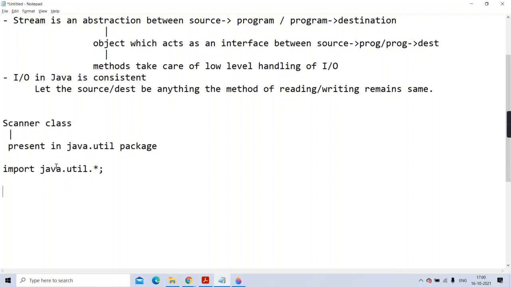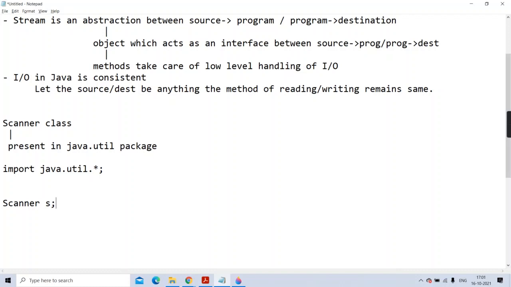First step is clear to you, that you have to import this package. Now the next step is you have to create an object of this Scanner class. Now this point also you know, that in Java, objects are declared and objects are instantiated.